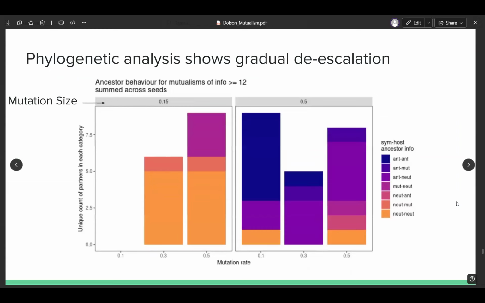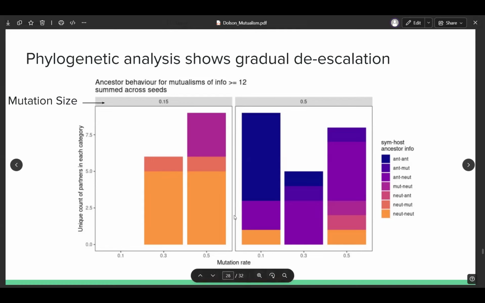So we looked at the phylogenies from a sampling of our populations. This analysis turned out to be a little expensive, so we couldn't do it on all of them. But basically, what we looked at here is we found the first mutualism that went on to be successful. So the first instance where there was a mutualistic host with a mutualistic symbiont, and they eventually had offspring that were alive at the end of the run. And then we took those and we looked at their parents to see how they evolved.